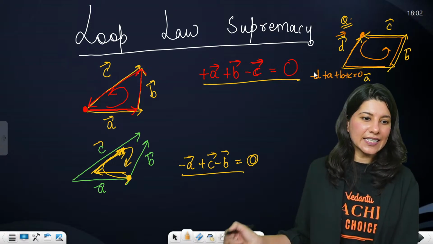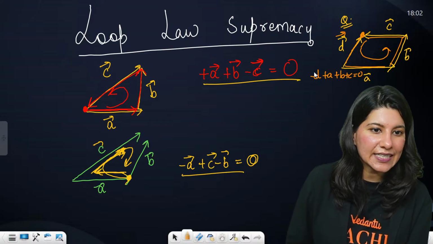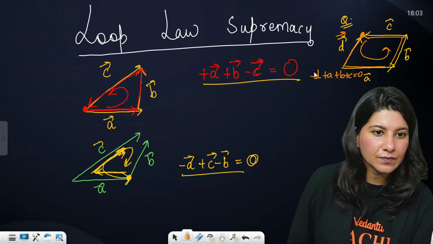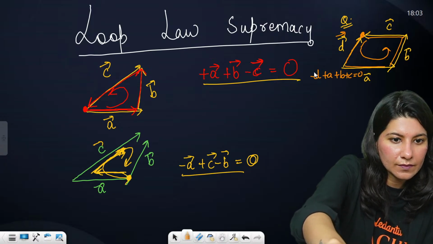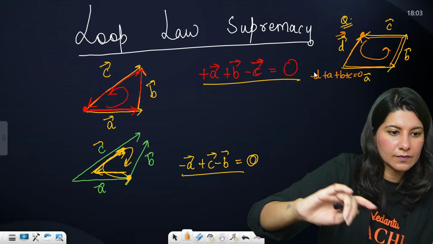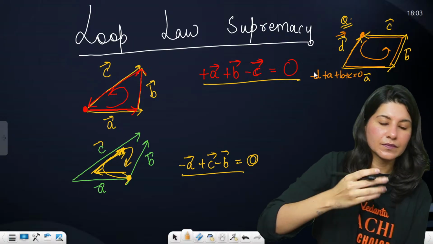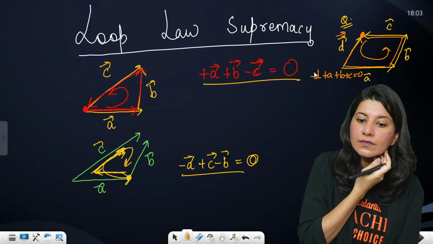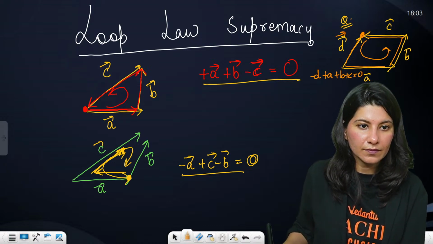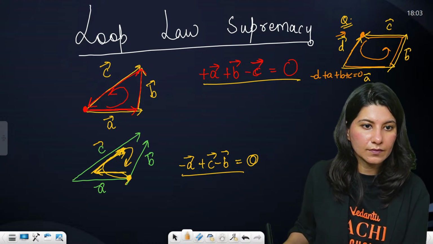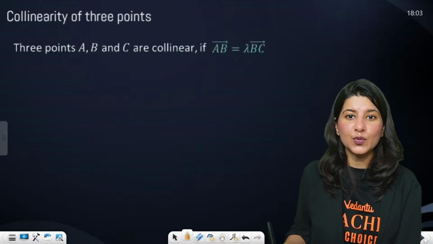Are you guys getting it? This is your loop law.